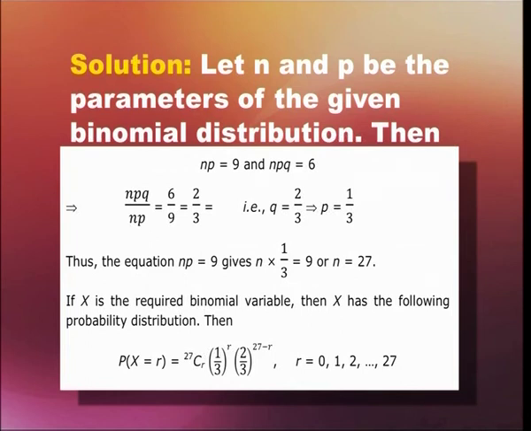Thus, from the equation np is equal to 9, it gives us n times 1 by 3 equals 9. So, that makes n equal to 27. Now, if x is the required binomial variable, then x has the following probability distribution. So, we can have this distribution as probability of x equals r equals 27Cr times 1 by 3 to the power r times 2 by 3 to the power 27 minus r, where r ranges from 0, 1, 2 till 27.